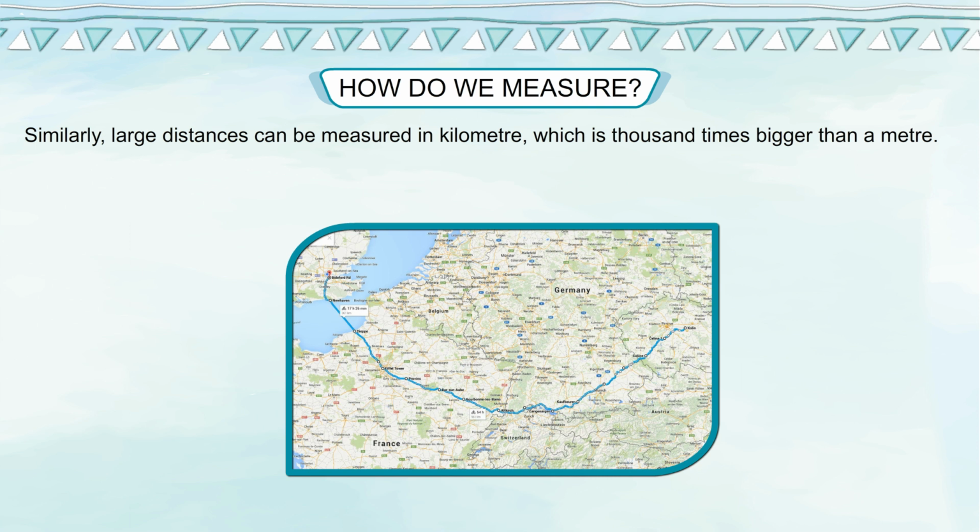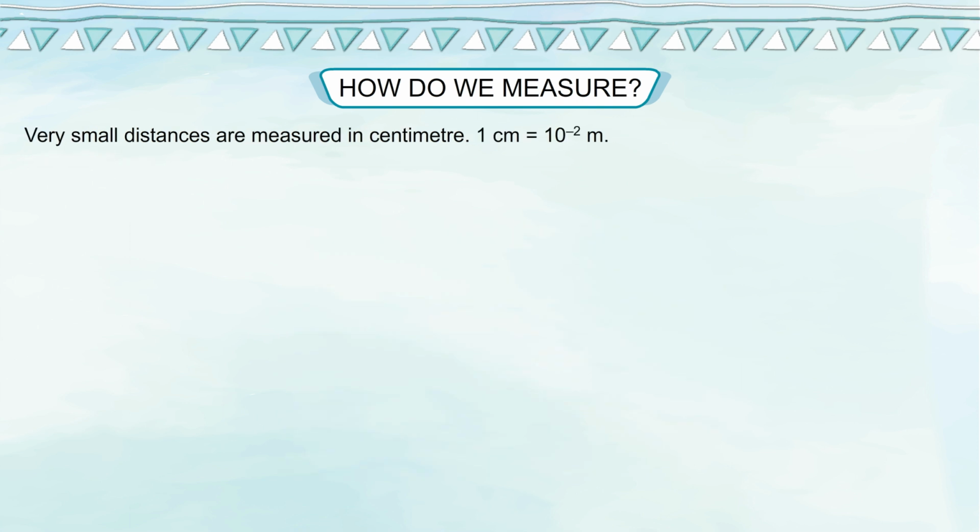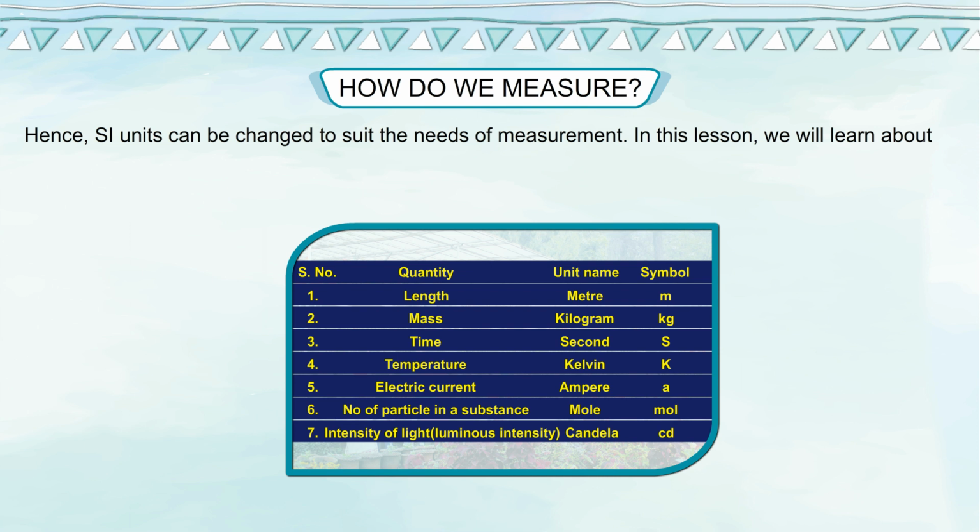Similarly, large distances can be measured in kilometer, which is 1,000 times bigger than a meter. 1 kilometer is equal to 1,000 meter. Very small distances are measured in centimeter. 1 centimeter is equal to 10 raised to the power minus 2 meter. Hence, SI units can be changed to suit the needs of measurement.